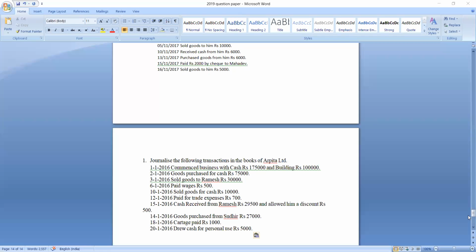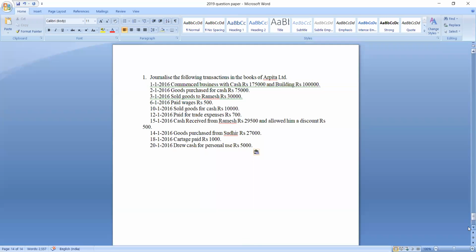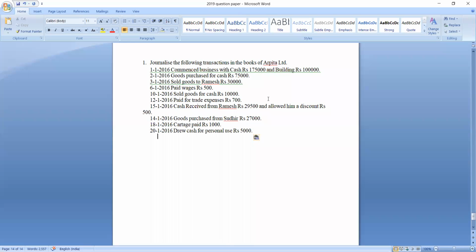These are certain transactions. Today we'll pass journal entries for these transactions. The question is: journalize the following transactions in the books of Arpita Limited.